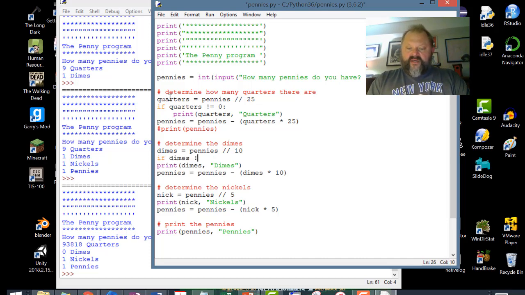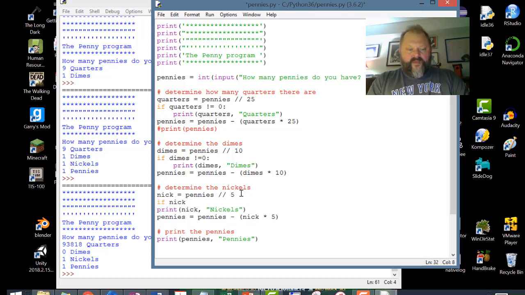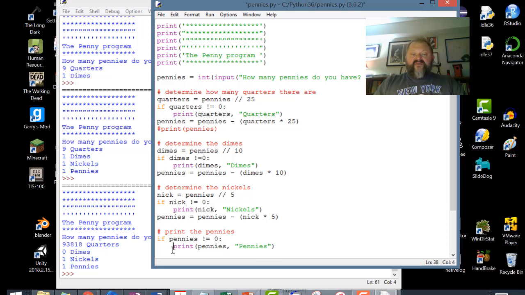So we're going to do that for all of our things. If dimes is not equal to 0, then print dimes. So that's underneath there. If nickels is not equal to 0, and yes, I'll space that other one out, then print that, right? We can even do it with the pennies right there. If pennies not equal to 0, bang. Now, colon, after the if, you're always going to see that indent, okay? Because we're starting our block 4 in, 1, 2, 3, 1, 2, 3.